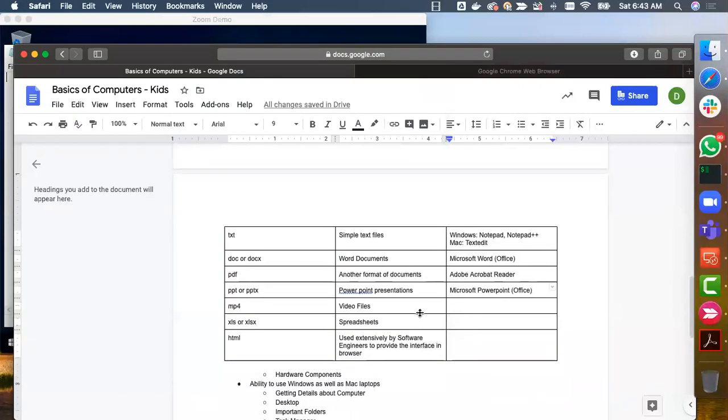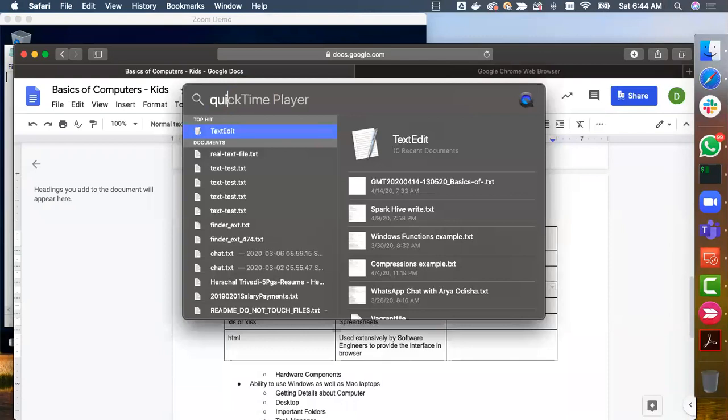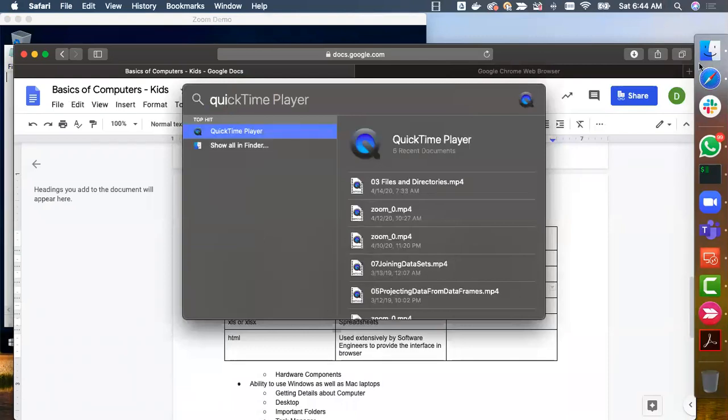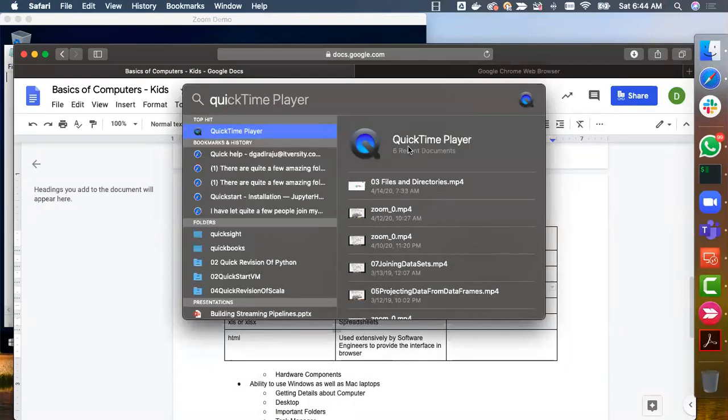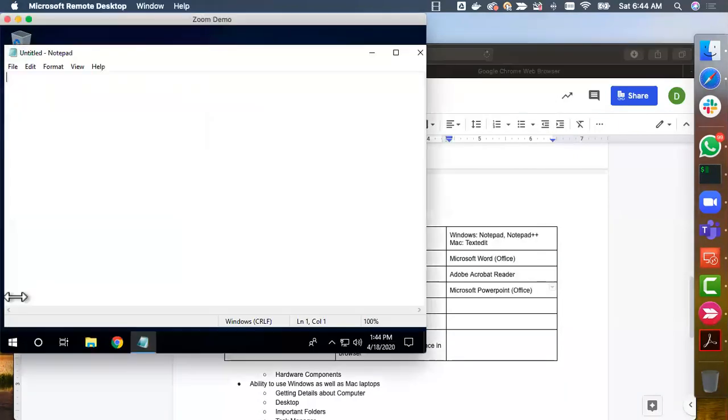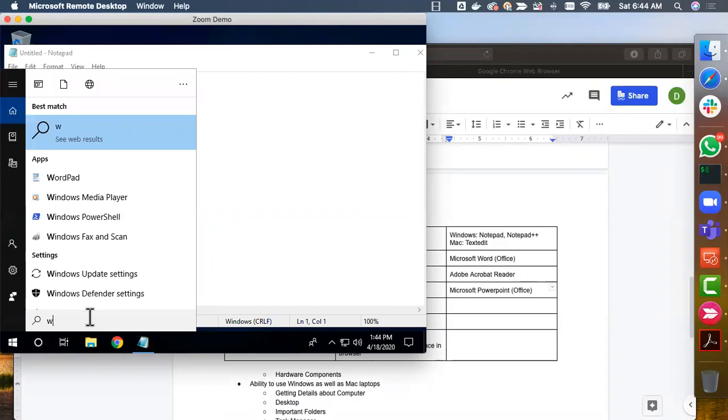Now, when it comes to video files, most of the operating systems will come with pre-installed softwares to open video files. On Mac, we have something called, I think, QuickTime Player. On Mac, you have QuickTime Player. This is the one which will come out of the box. Using this, you should be able to play videos, songs, etc. On Windows also, there is something called Windows Media Player. You can search for it.